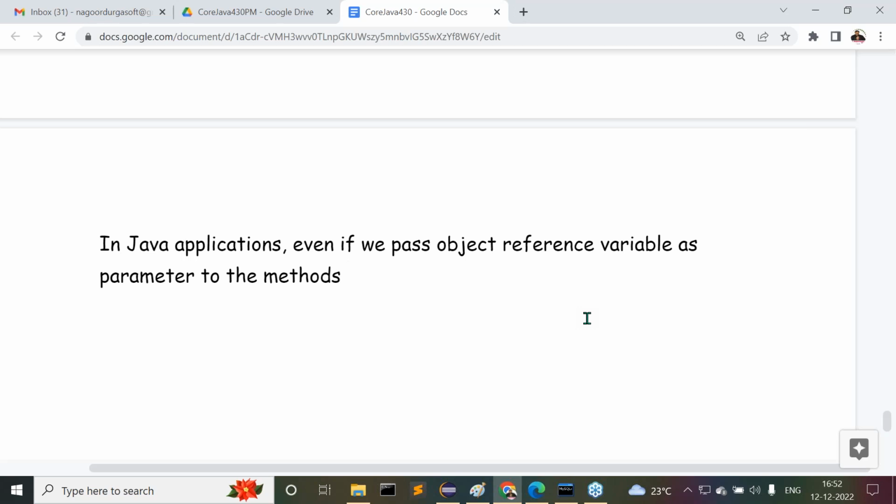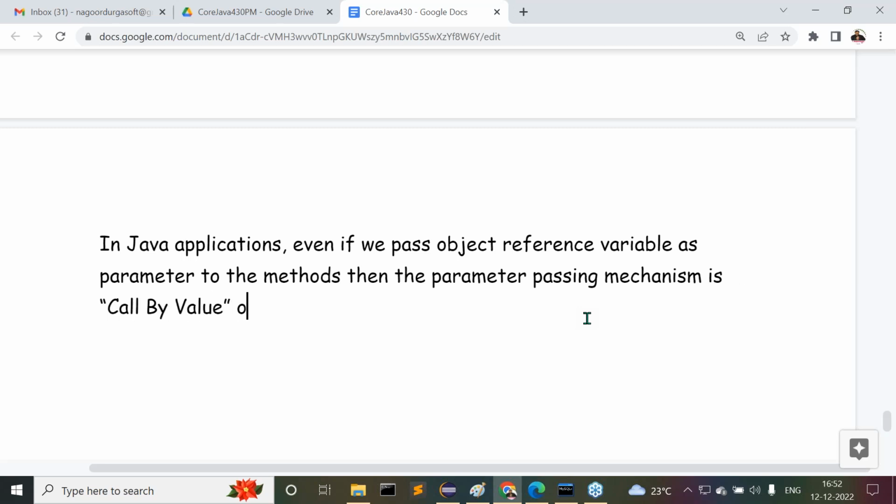We can understand only methods. In Java applications, even if you pass an object reference variable as a parameter to the methods, then the parameter passing mechanism is called by value only, not called by reference.